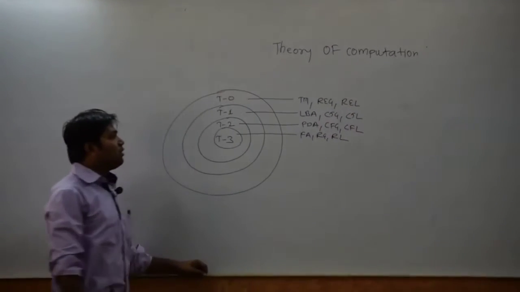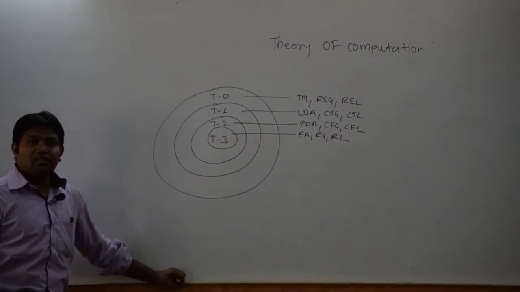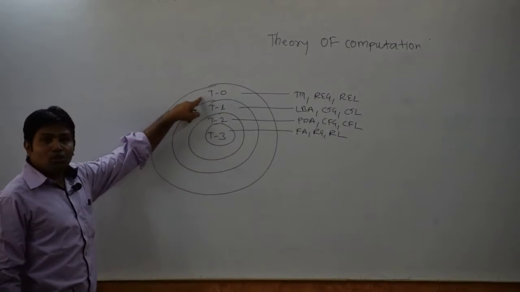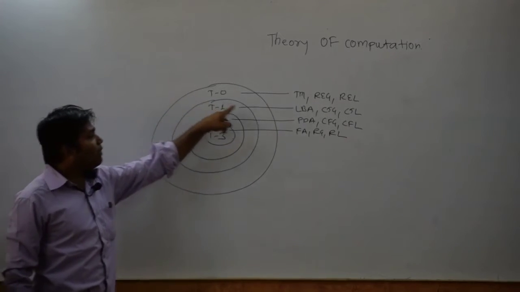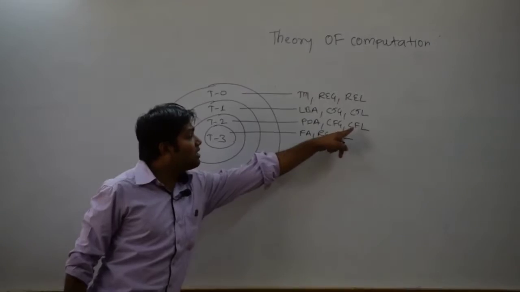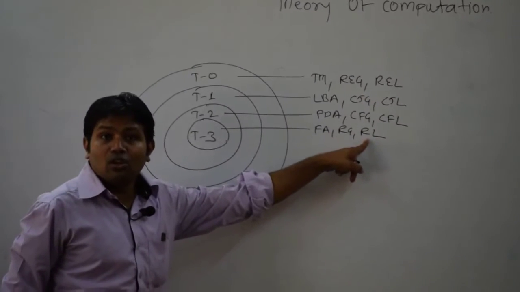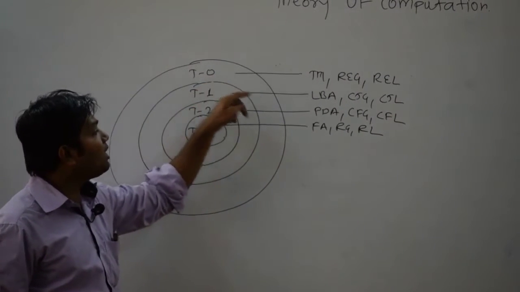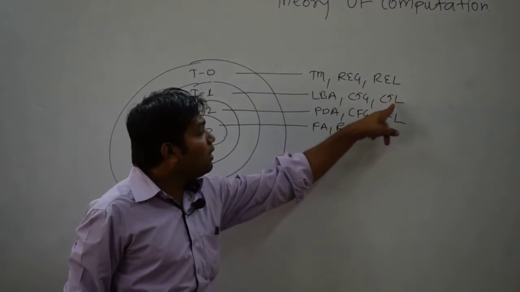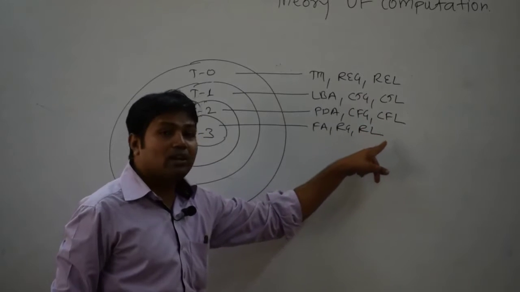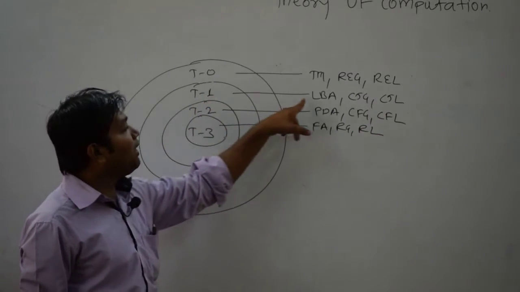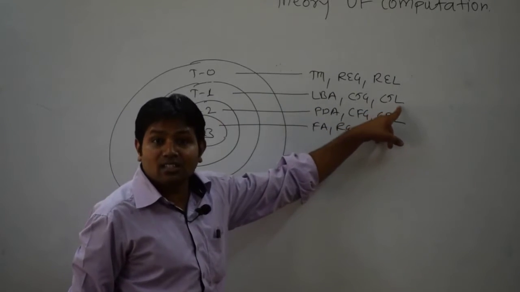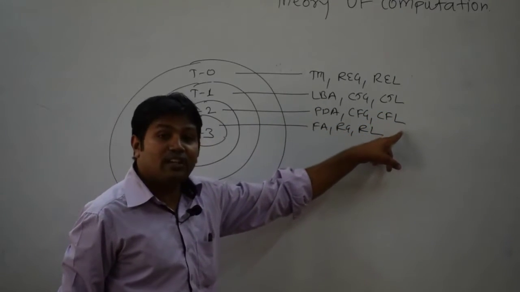So actually this Venn diagram is telling us only that T0 is very powerful. Now T0 can accept the languages CSL, CFL and regular language also. So the Turing machine can accept all the languages: recursively enumerable language, CSL, CFL and regular language. If I go for T1, linear bounded automata, it is going to accept the CSL, context sensitive language, plus context free language and what?